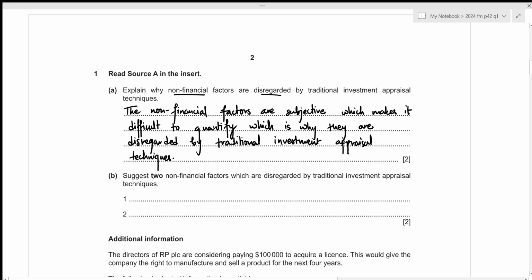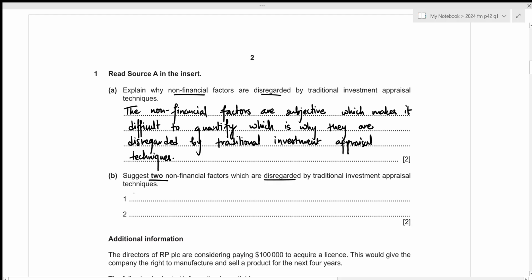Now, for the second part, we need to suggest 2 non-financial factors which are disregarded by traditional investment appraisal techniques. The first one can be all the aspects relating to human resources, such as job motivation, culture, as well as the working environment. And the second non-financial factor will be the impact of the project on the environment itself.